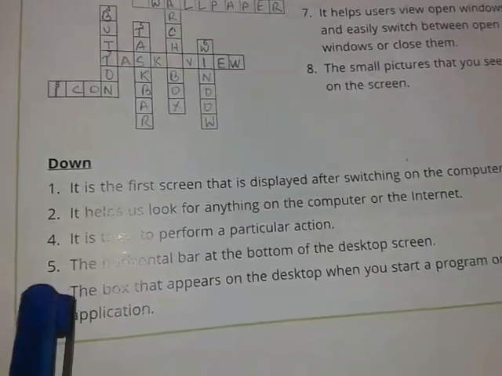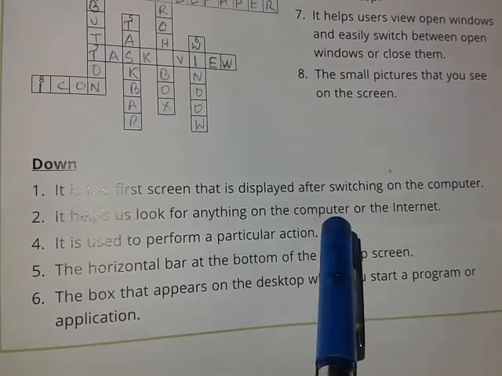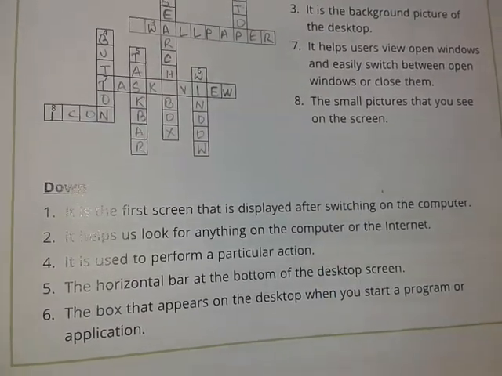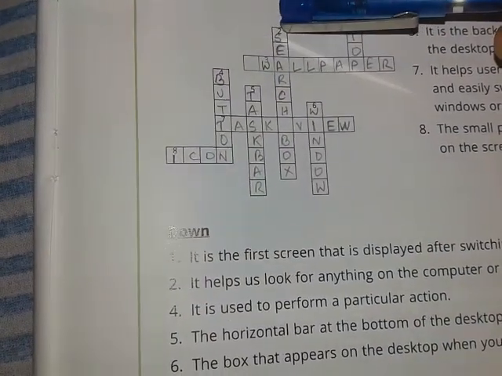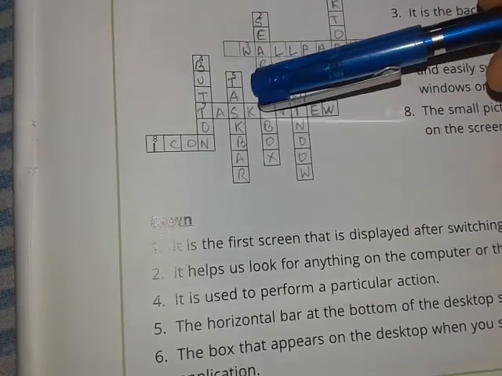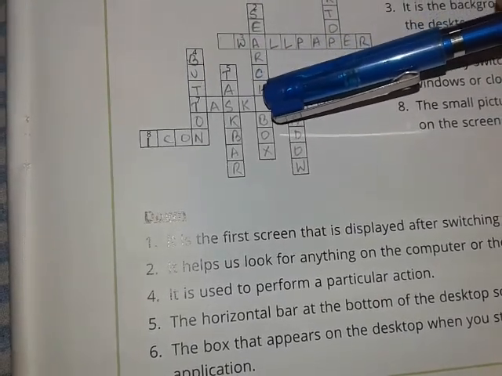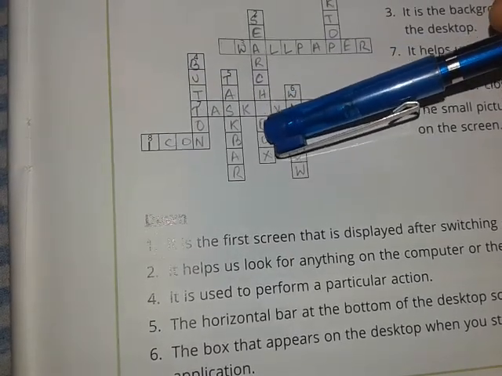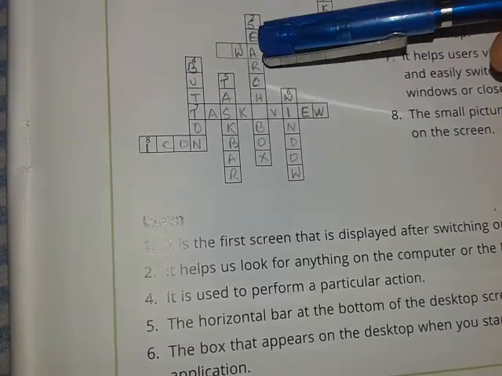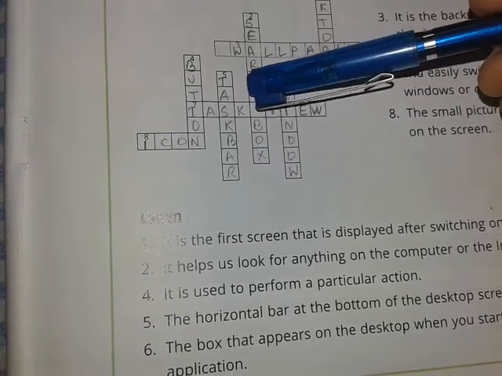Let us move to number 2. It helps us to look for anything on the computer or internet. So this is the search box. Where is number 2 marked? Number 2 is marked in this box. So mark it like this, S-E-A-R-C-H, then leave a blank box in between, because these are two different words, and then B-O-X, box. Search box are two different words, so a space should be given in between.